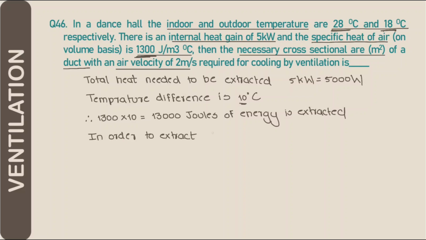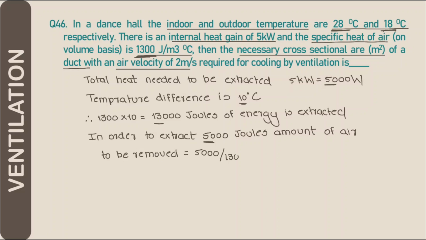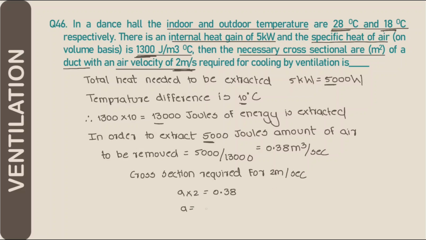So in order to extract 5000 joules, the amount of air to be removed will be 5000 divided by 13,000, that is 0.38 meter cube per second. Cross section required for 2 meter per second of the duct is area into 2 is equal to 0.38. So the area comes to be 0.19 meter square.